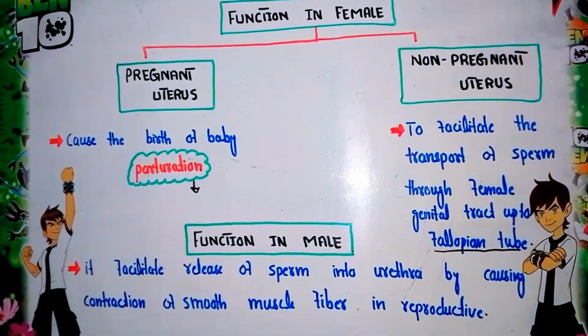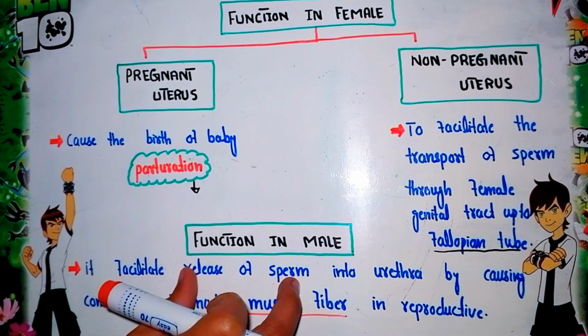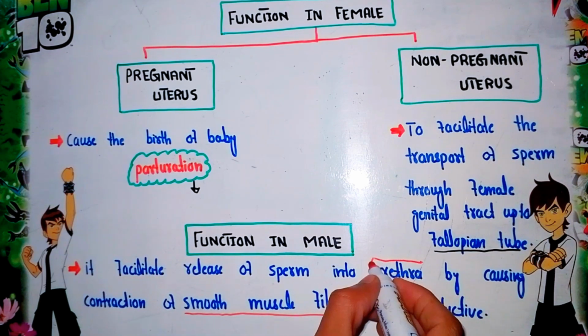Now what is the function in the case of the male? Oxytocin is also secreted in the male and performs an important function. Right at the reproductive tract, or the genital tract, smooth muscles are present. The contraction of this smooth muscle facilitates the transport of the sperm into the urethra. When oxytocin is secreted, it causes the contraction of this smooth muscle, due to which the sperm are released into the urethra. This is the basic function in the case of the male.